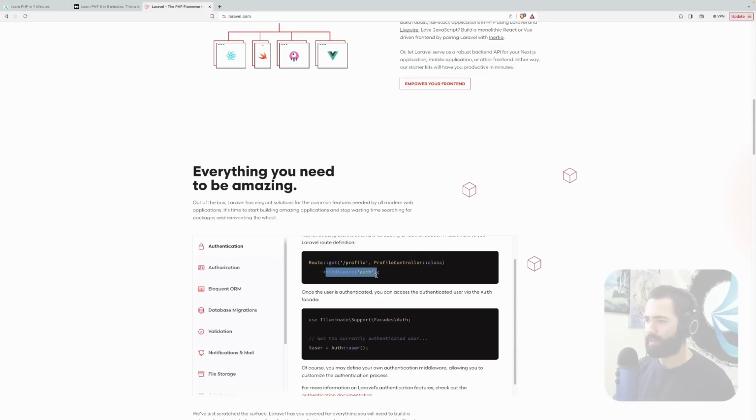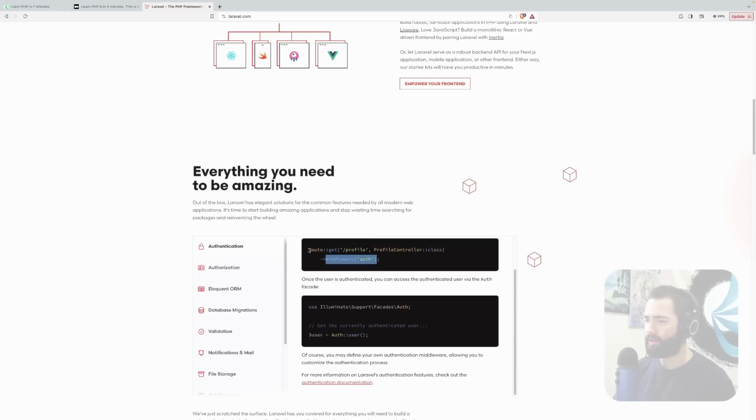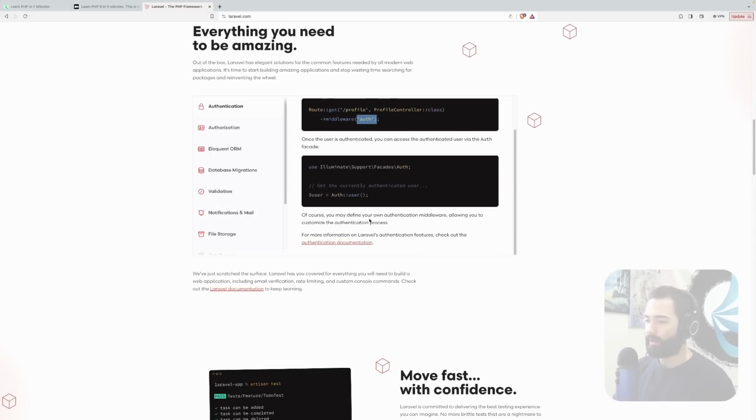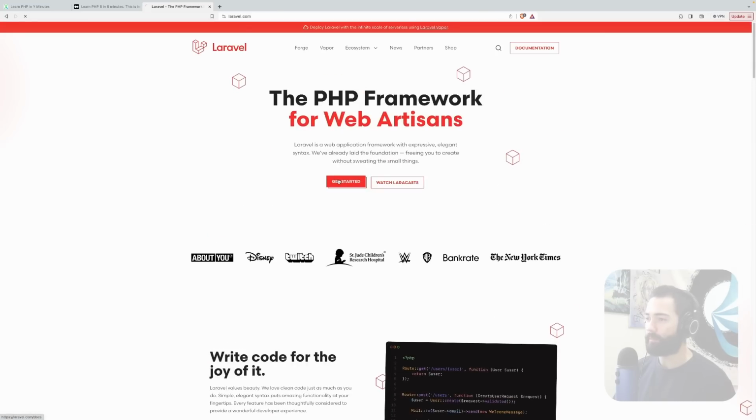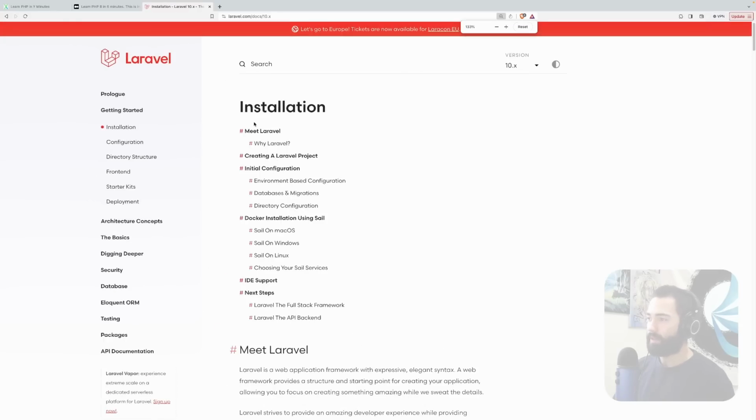I'm not sure exactly how this might be a currying function over here. Oh no, actually, this is probably going to return a type, and we're invoking the middleware method on it and supplying a key auth. Okay, okay, I'm not going to get into the weeds too much. I just want to actually go ahead and get started. So let's make this a little bit bigger.